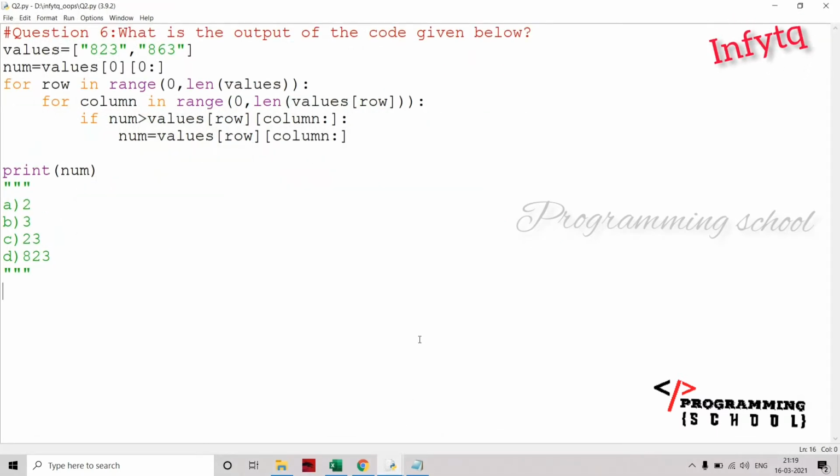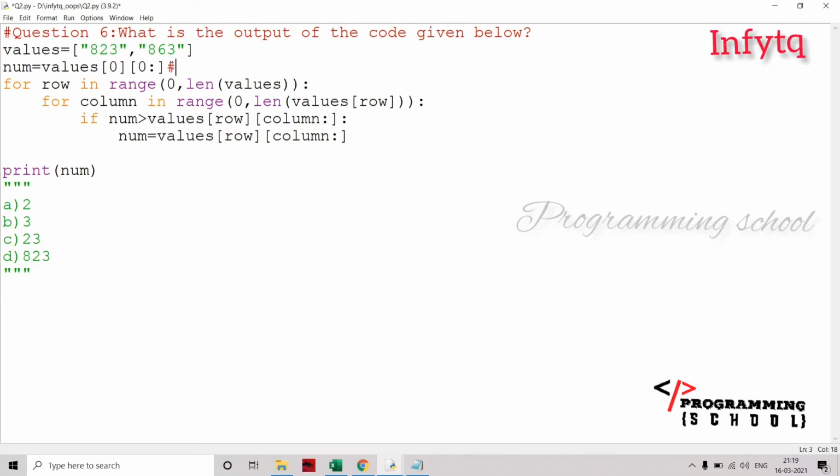what is the output of the given code? The options are 2, 3, 23, and 823. There are two values here. There is a list, and inside the list there are two string values, not integers. Now a small computation here.